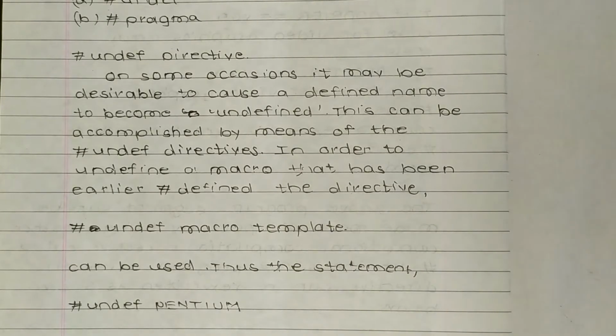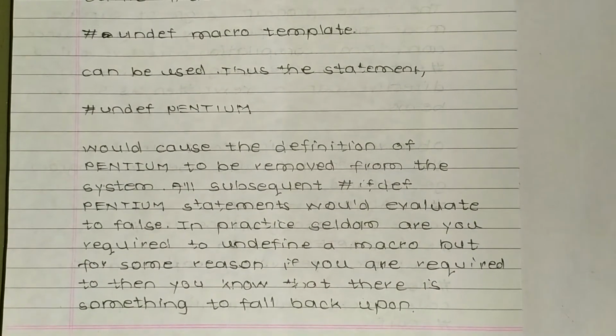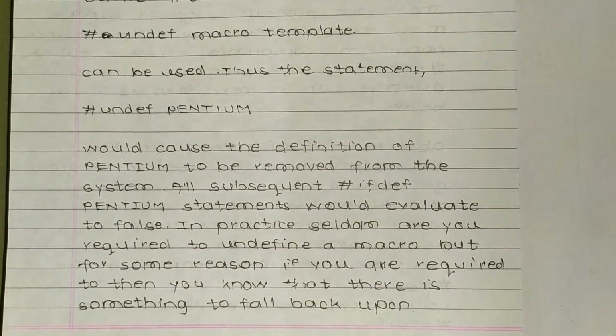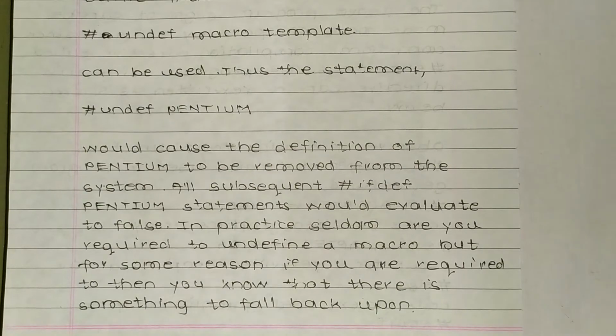Sometimes we have to undefine it. For undefining, this undef directive is used. Hash undef macro template can be used. Thus the statement hash undef Pentium would cause the definition of Pentium to be removed from the system. So all subsequent hash ifdef Pentium statements would evaluate to false. In practice, seldom are you required to undefine a macro, but if for some reason you are required to, then you know that there is something to fall back upon.